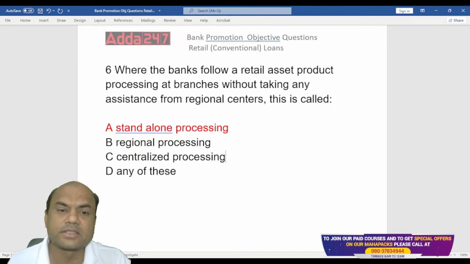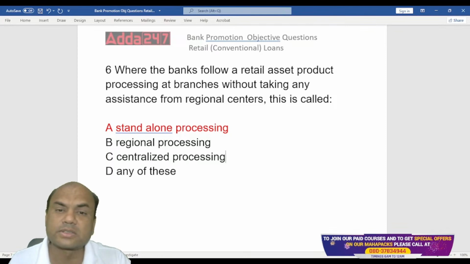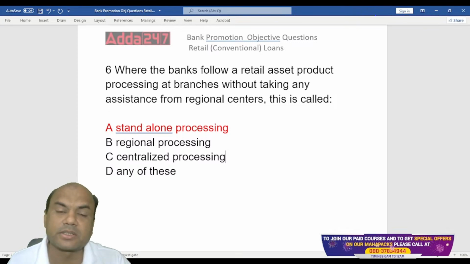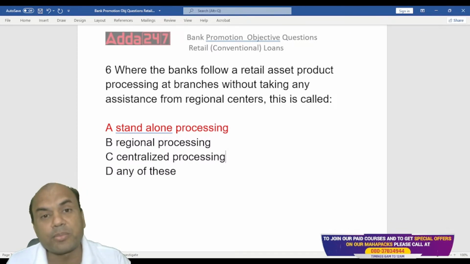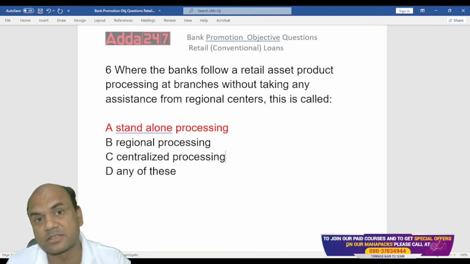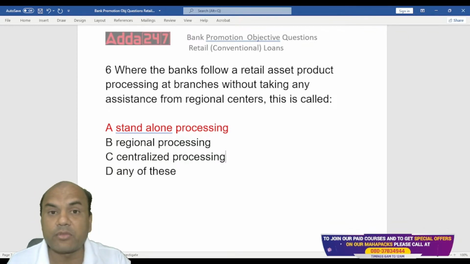Why? What are the reasons? Look at this. In standalone, what happens? Every branch has its own methodology. Although the formats are standard, the forms are standard, the criteria are standard, but every human being is different. A person staying in North India and a person staying in South India will have different perspective on many of the things. So that's why there will be a variety or a variance in processing of the loans at various levels.